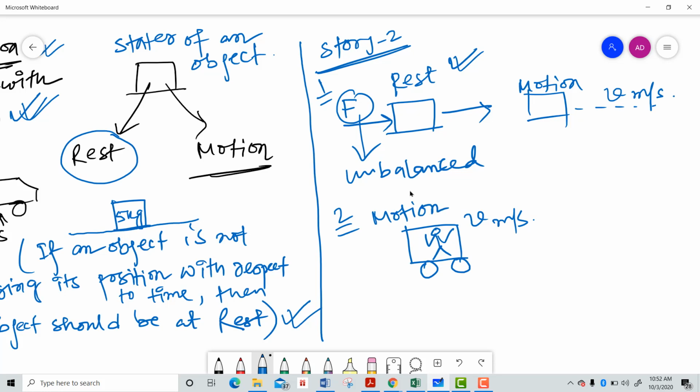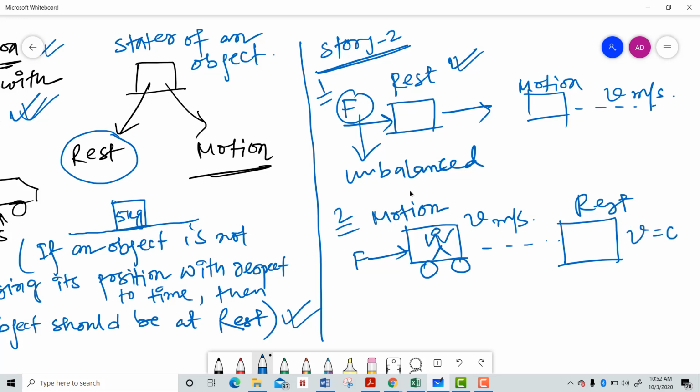So if I want to stop that car, what should I apply? I should apply the brake. Brake is one type of unbalanced force. After applying some unbalanced force, I can stop that car. That means the car was in motion, and after applying that unbalanced force, it will be at rest.